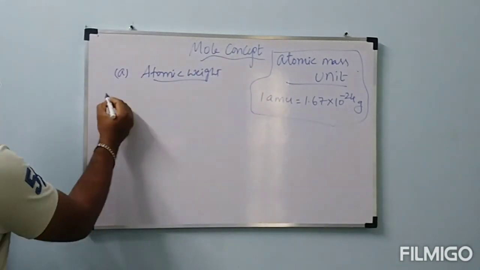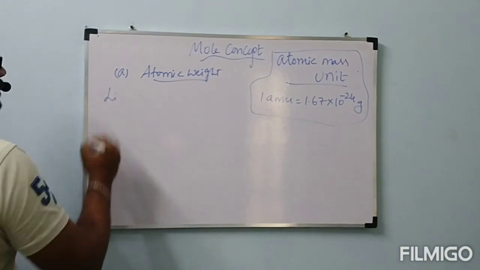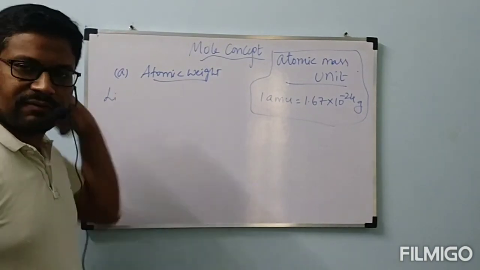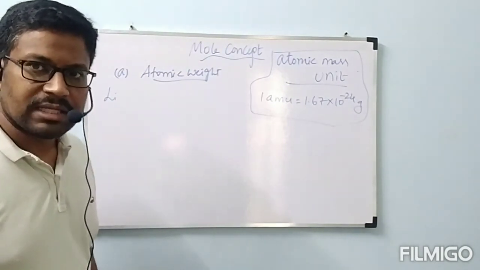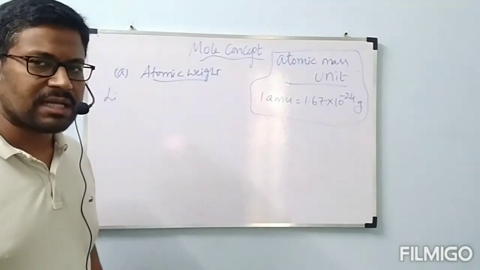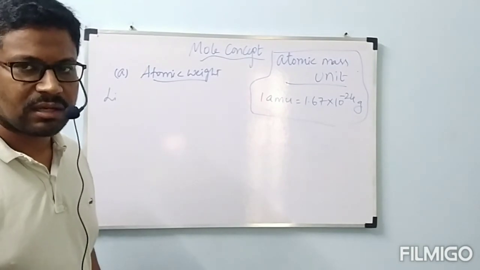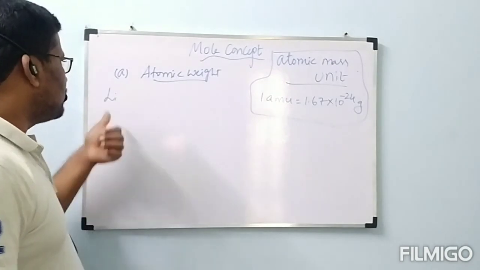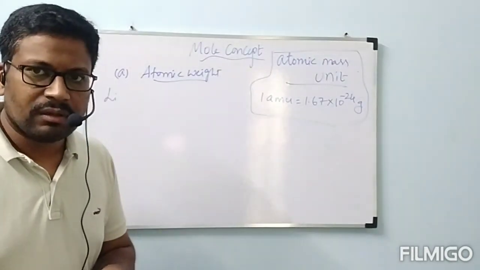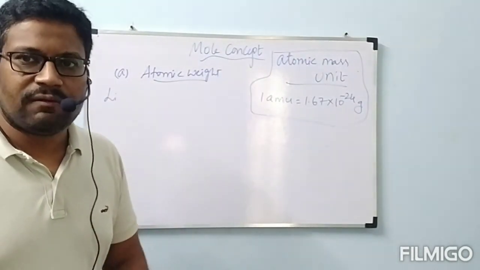Next particle is lithium. What is the atomic weight of lithium? Mass of one atom of lithium is called the atomic weight of lithium. Mass or weight, both are the same; we will consider them the same in chemistry. Mass of one lithium atom is nothing but the atomic weight of lithium.